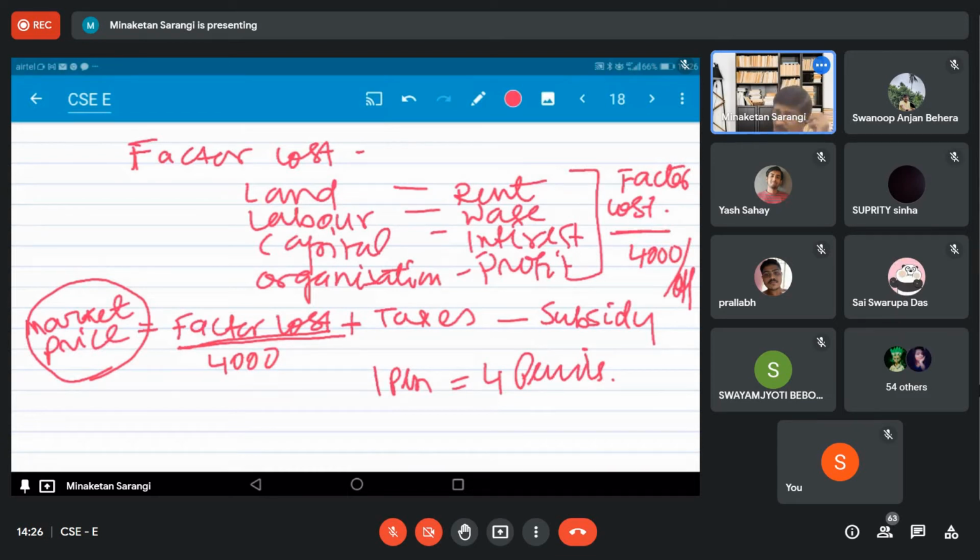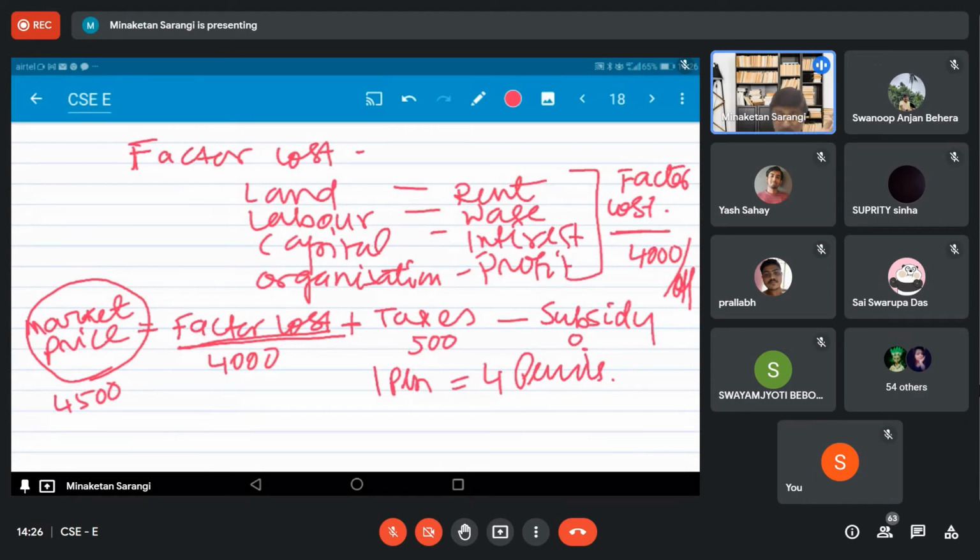Let us say the seller or the wholesaler is paying 500 as tax, but no subsidy is there. Subsidy is 0. So what is the value of this 1 quintal of rice to the consumer? The consumer is paying 4,000 plus 500, 4,500. So this 4,500 is the market price. So cost and price are two different things.